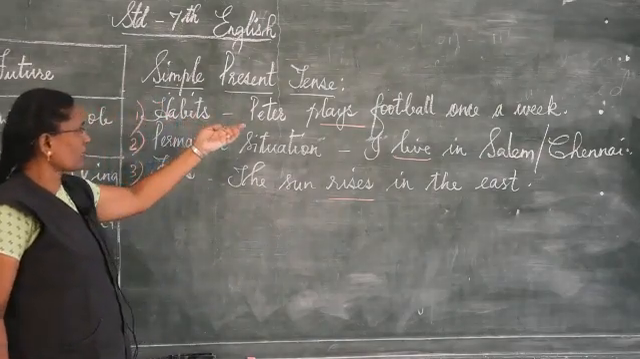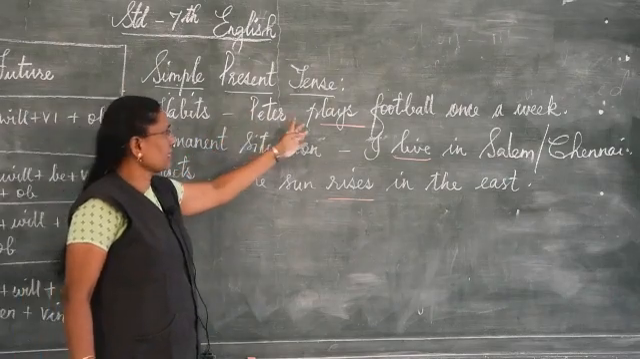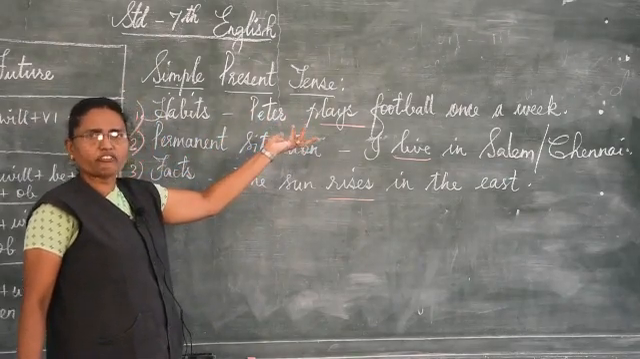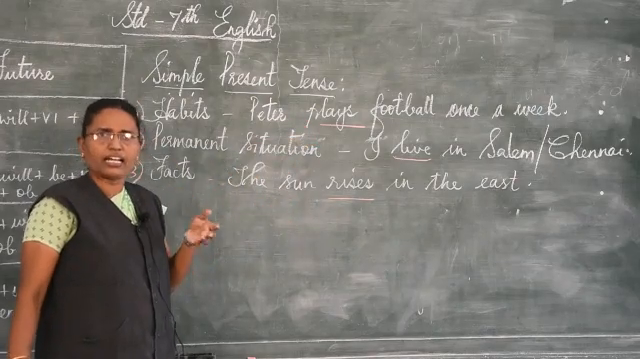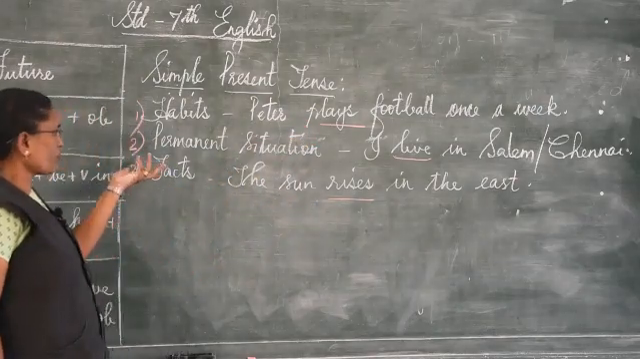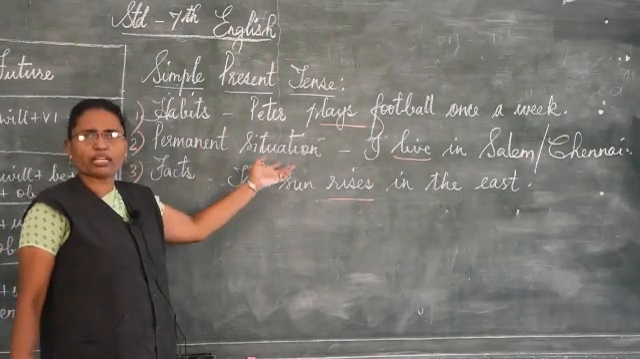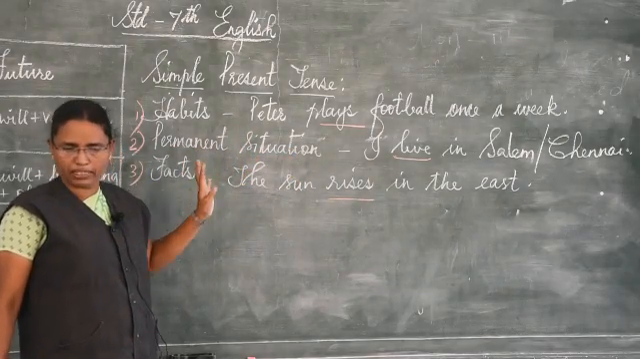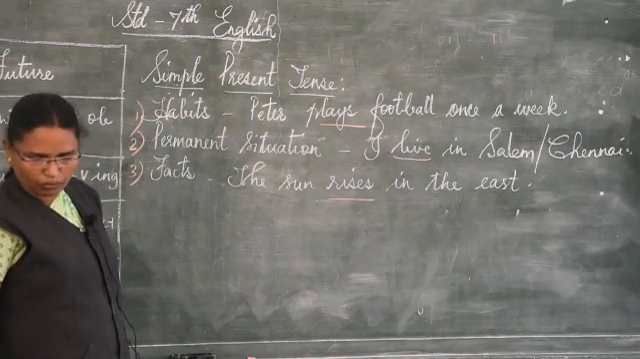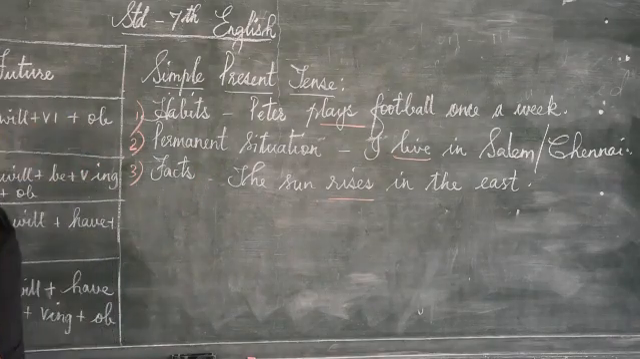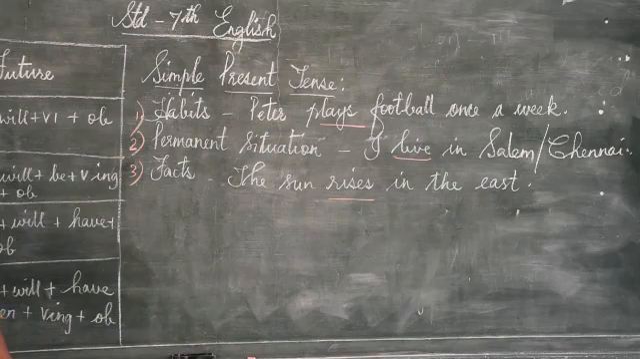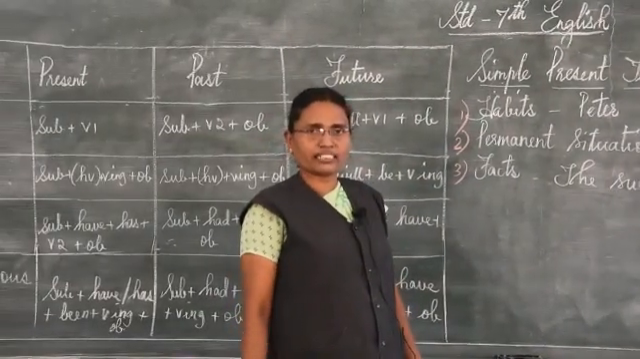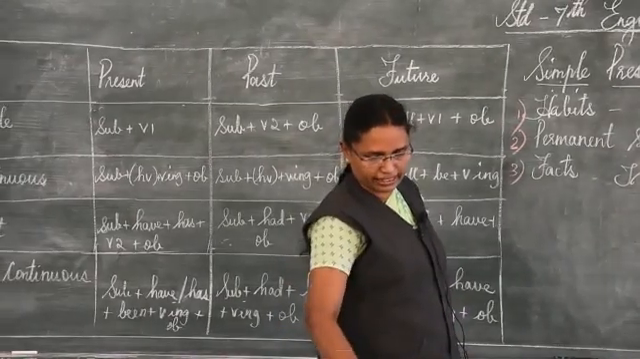And here this little fellow wants to play football. He has the interest to play football once a week. That is his habit. Permanent situation: wherever you are, you might be living in Salem, wherever it is. So here, for example, in simple present, we have subject and verb 1. That is what we will see here.